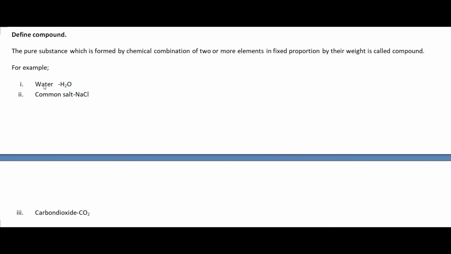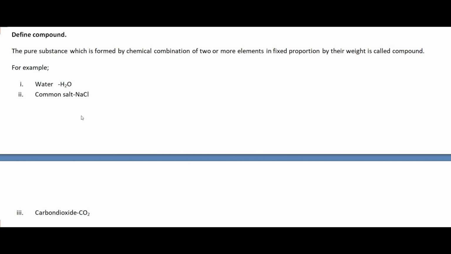I want to repeat again. Water is formed by combination of two atoms of hydrogen element and one atom of oxygen element. So since here elements are combined, hydrogen and oxygen elements are combined, and they are also combined in the fixed proportion by their weight. That is the reason water is a compound. So water is the compound which is formed by chemical combination of two elements, hydrogen and oxygen, in fixed proportion by their weight.